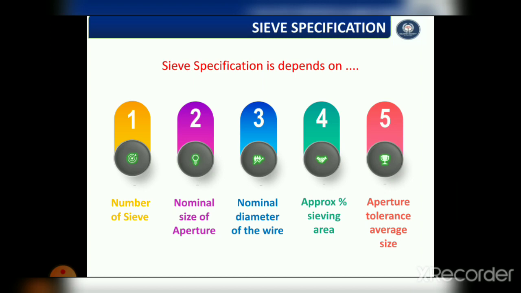Some variation in the aperture size is unavoidable. This variation is expressed as a percentage and is known as the aperture tolerance average area. In fact, it is a limit given by the pharmacopoeia within which a particular dimension or average aperture size can be allowed to vary and still be acceptable for the purpose for which it is used. Fine meshes cannot be woven with the same accuracy as coarse meshes. Hence, the aperture tolerance average is lower for the coarse size than for the fine sieve.